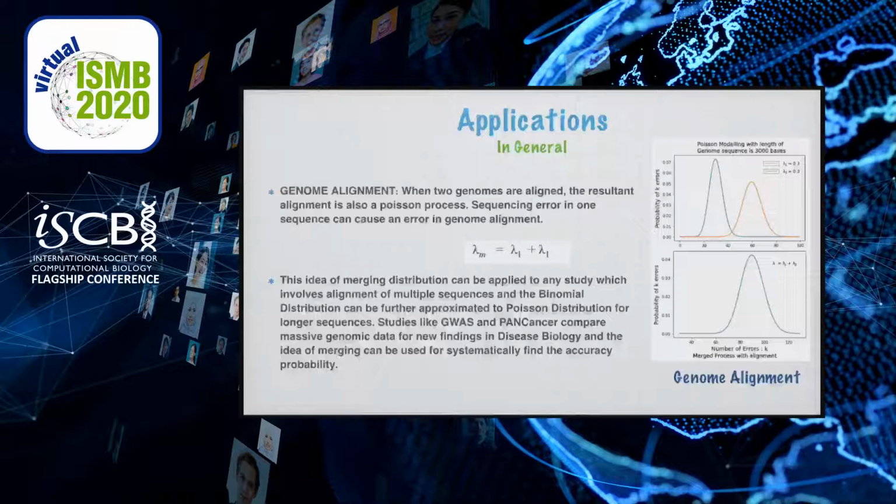Studies like GWAS and pan-cancer compare massive genomic data for new findings in disease biology, and the idea of merging can be used to systematically find the probability of accuracy.